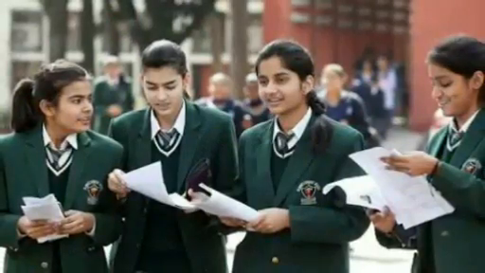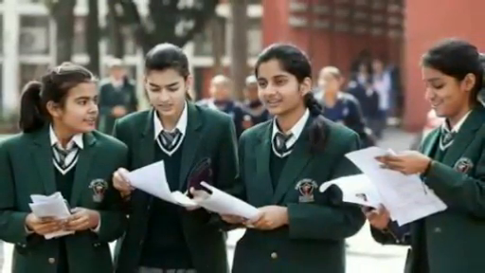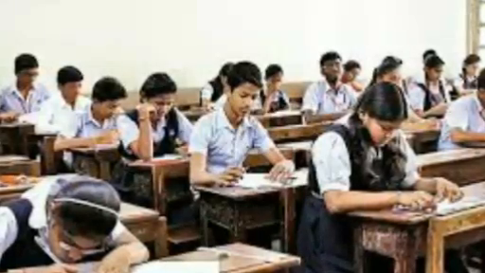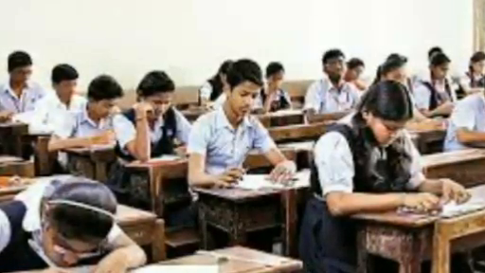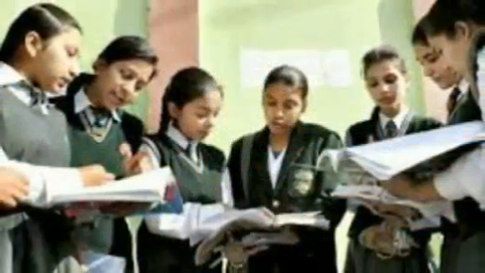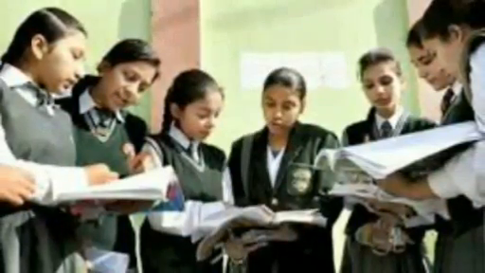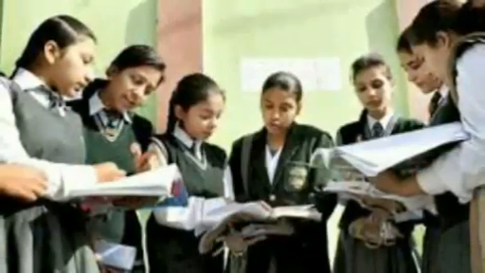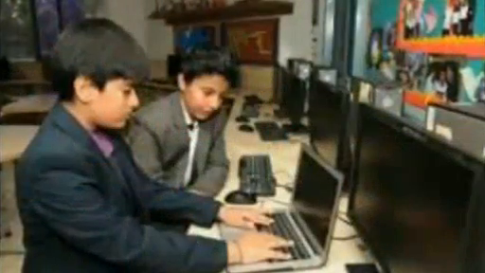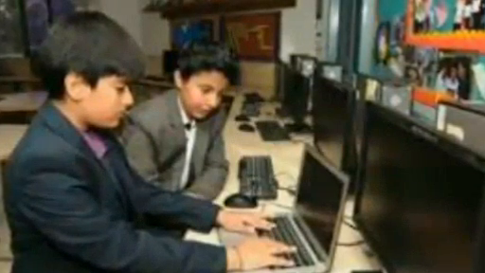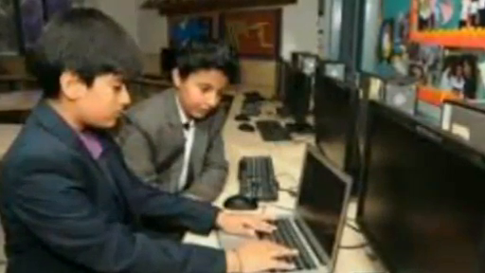Students will have 13 options to choose from for the 6th subject. The first one is dynamics of retailing, information technology, security, automobile technology, introduction to financial market, introduction to tourism, beauty and wellness, basic agriculture, food production, front office operation, banking and insurance, marketing and sales, and healthcare services. There are 13 and you have to choose only one.